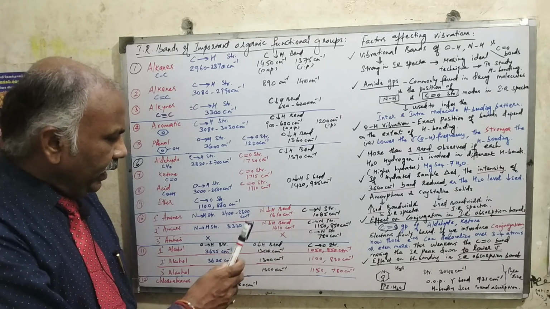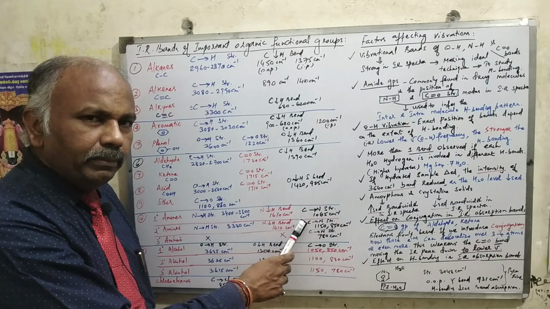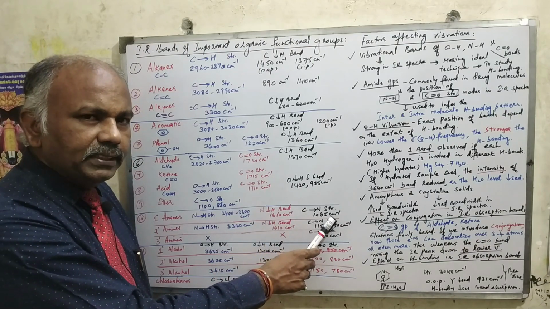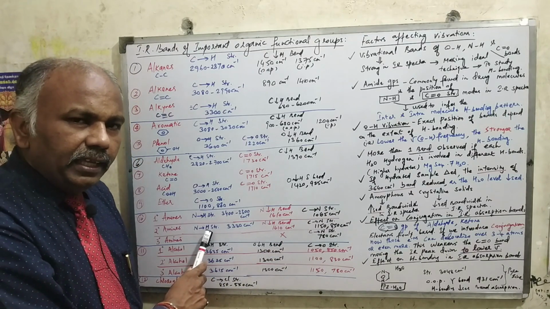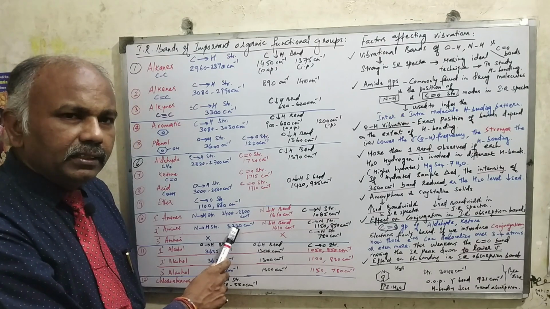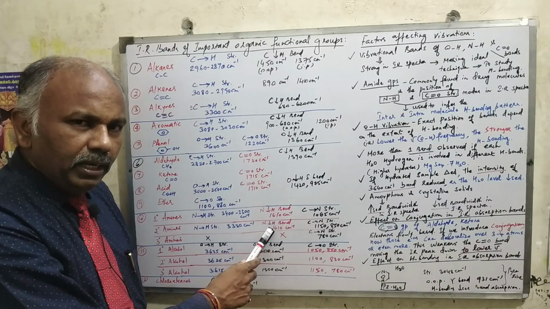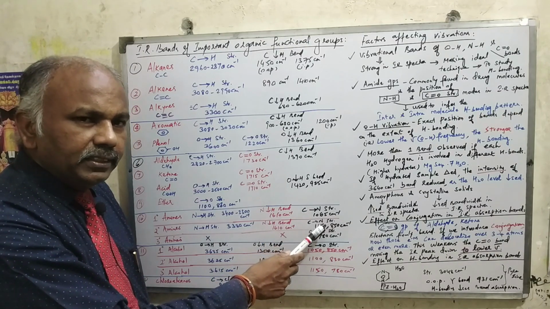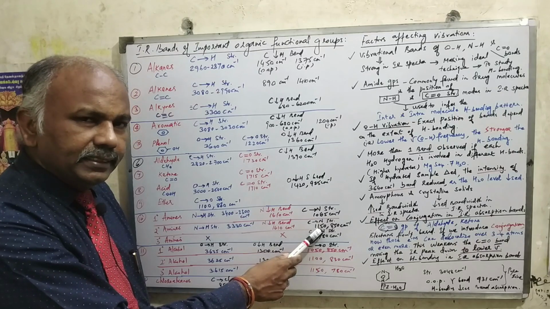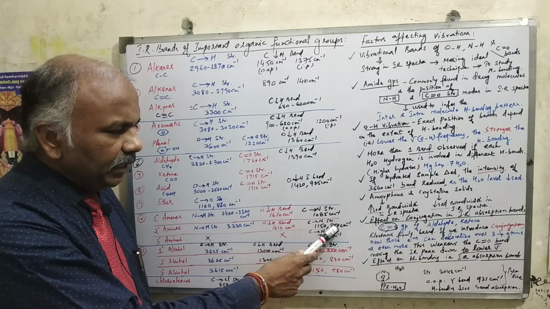And the very important thing, the carbon nitrogen stretch vibration of the primary amine will be coming at 1065 centimeter inverse. Now coming to the secondary amines, the NH stretch vibration will be coming at 3330 centimeter inverse. The bending vibration is almost similar, 1006 centimeter inverse, whereas the carbon nitrogen stretch vibration you will be getting as a doublet, one at 1150 centimeter inverse and the other at 850 centimeter inverse.